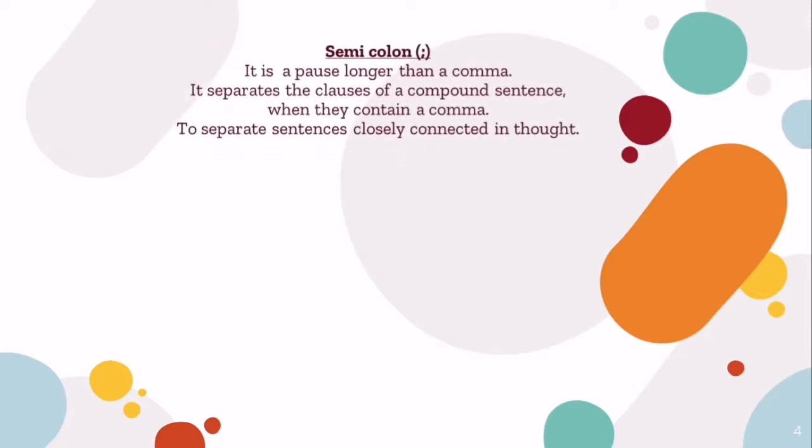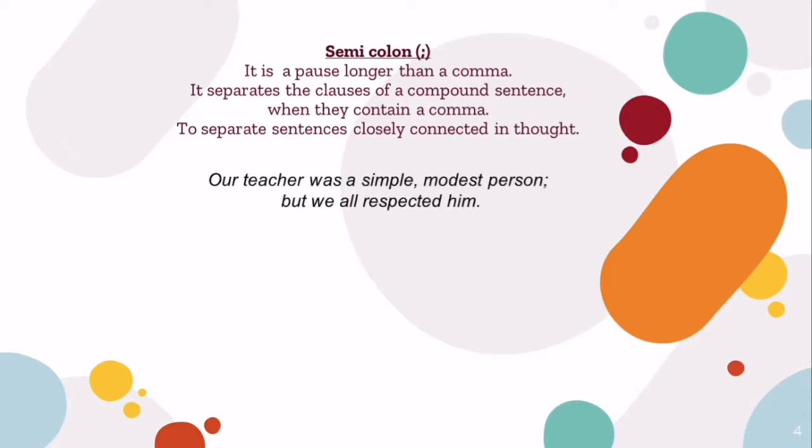Semicolon. It is a pause longer than a comma. It separates the clauses of a compound sentence when they contain a comma. Means if the two sentences are complete within themselves, what we find and see, they are separated by a semicolon. They also separate sentences closely connected in thought. So we can put a semicolon whenever two compound sentences are containing a comma or they are closely connected in thought. Let's notice the example.